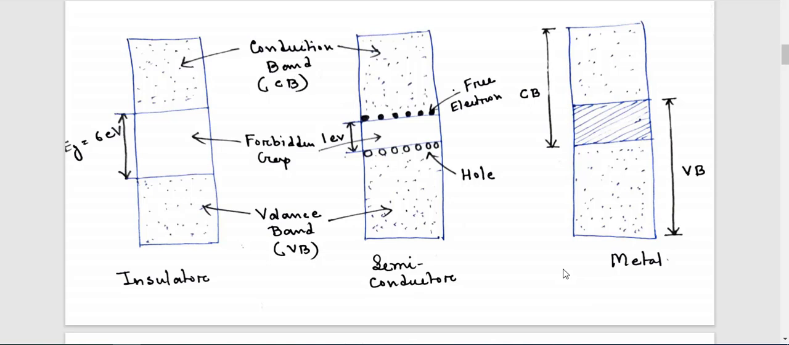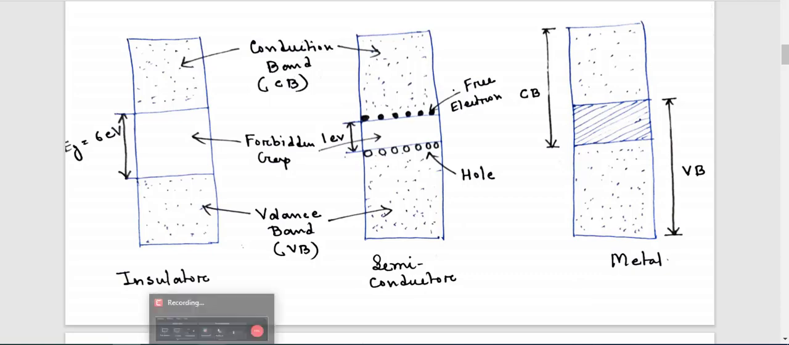And again, remember two more points: an example of insulator, an example of semiconductor, and an example of metal. For semiconductors we normally use germanium and silicon. For germanium the forbidden gap energy is 0.78 electron volt, and for silicon it is 1.2 electron volt.